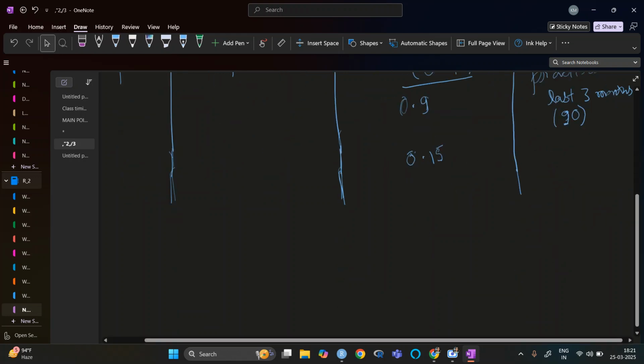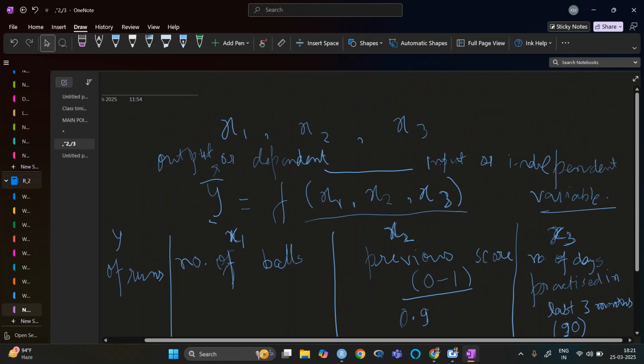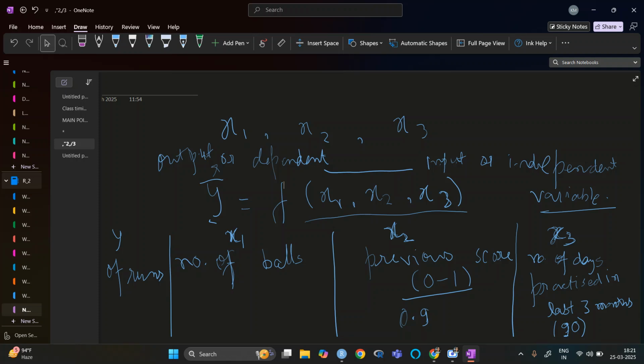When we try to create linear models, we have the data for all.